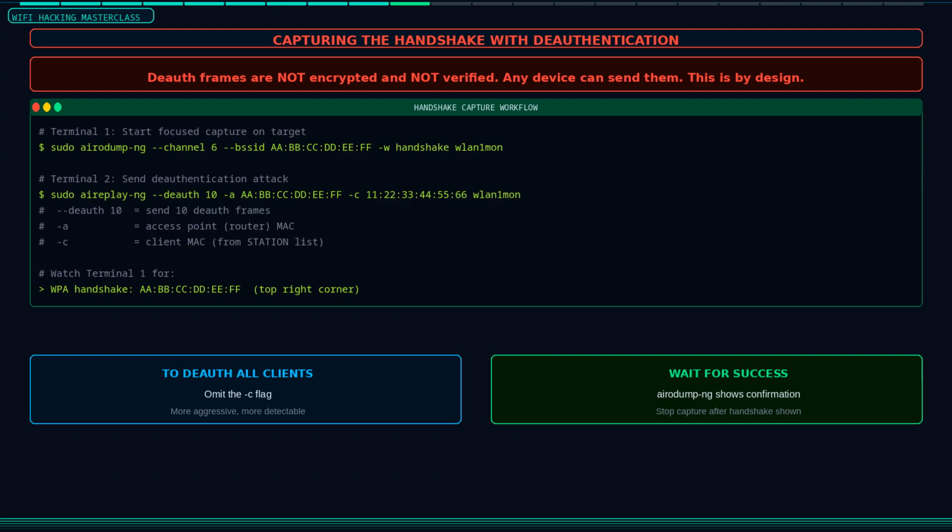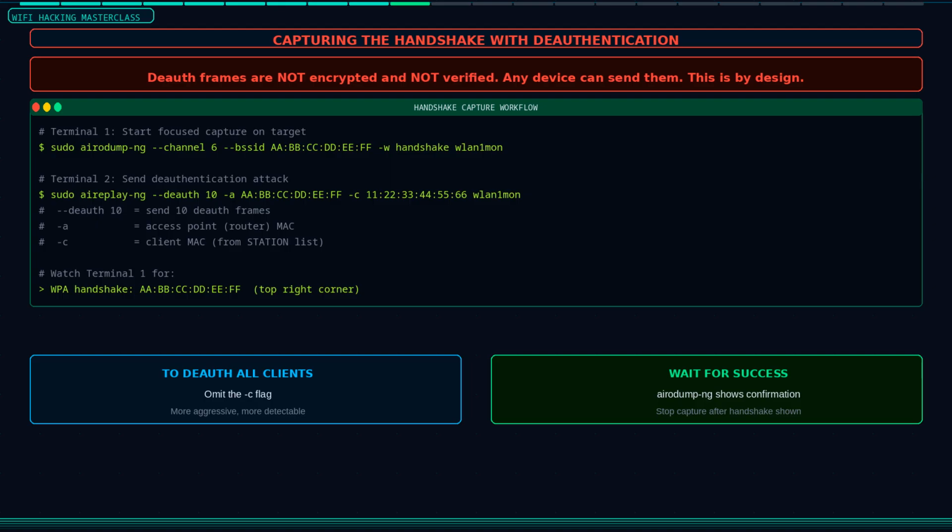Now you need to force a client to reconnect so you can capture the handshake. The deauthentication attack does this by abusing a fundamental weakness in the 802.11 management frame design. Deauthentication frames are not encrypted and not authenticated. Any device can send a deauthentication frame claiming to be the router, and the client will disconnect without verification.